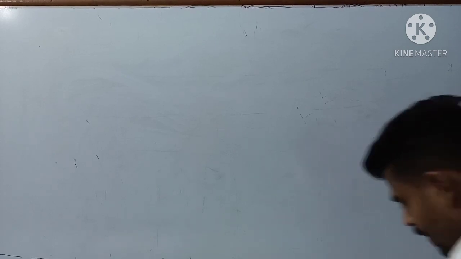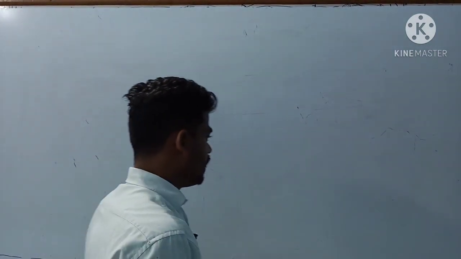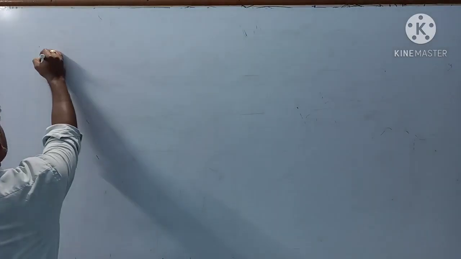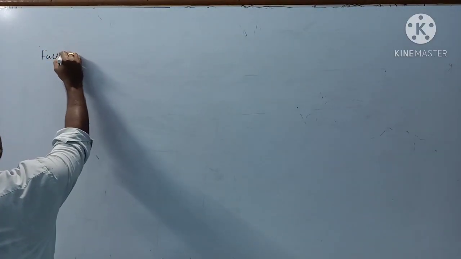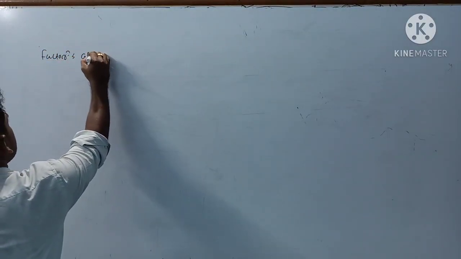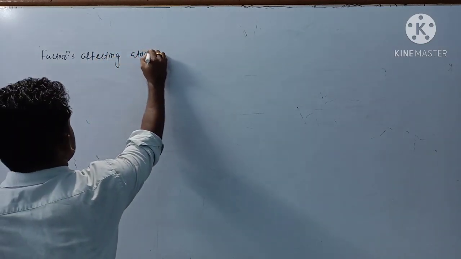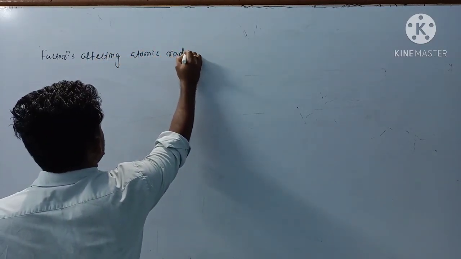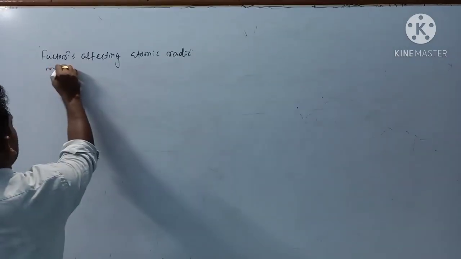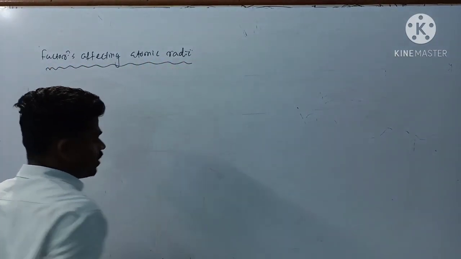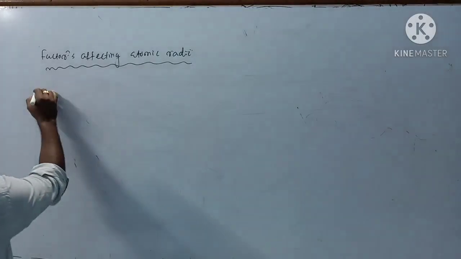Next we will see factors affecting atomic radii. First one is nuclear charge.